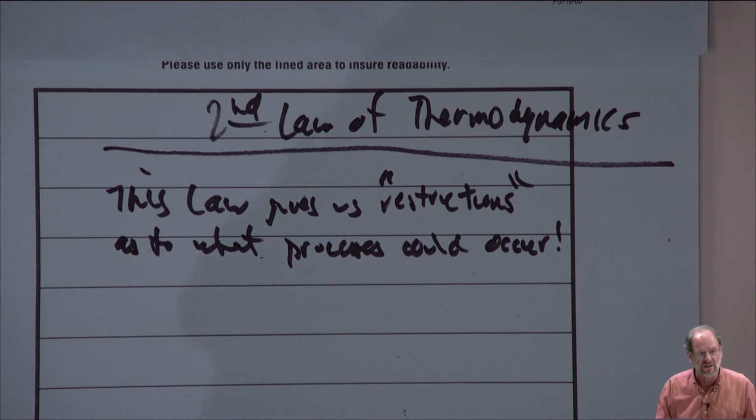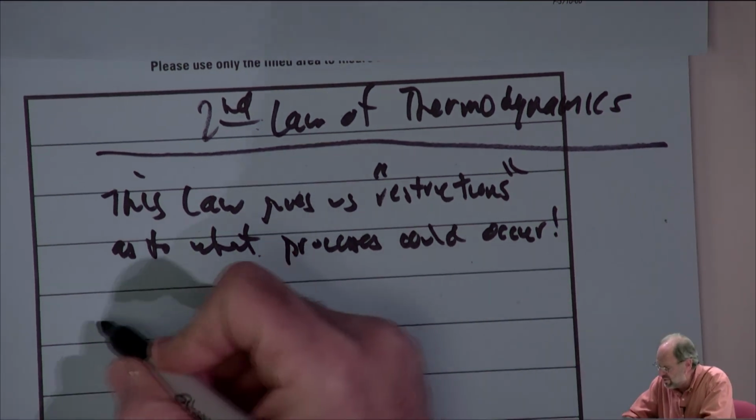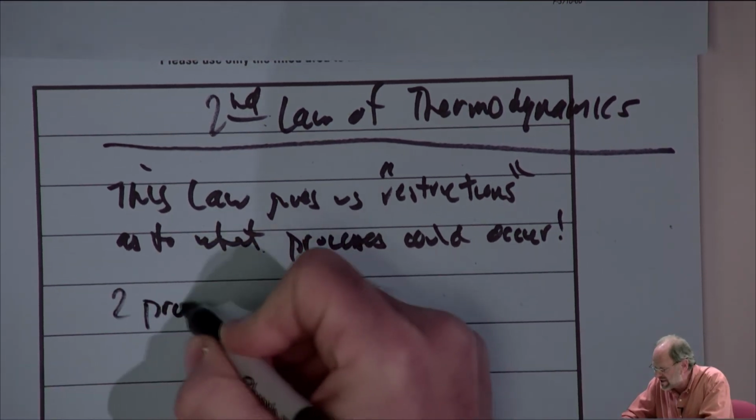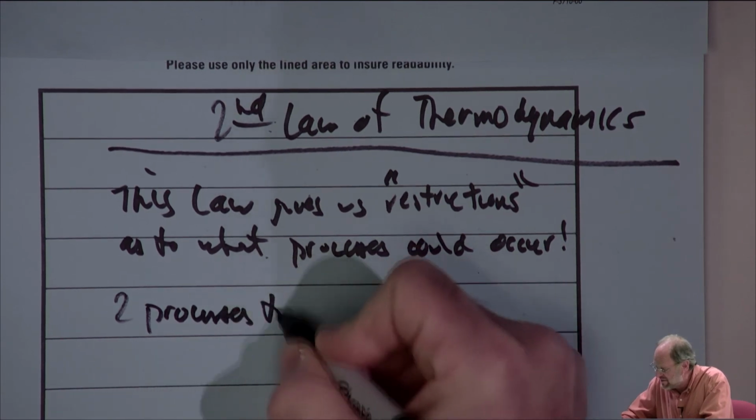So that's what the second law is all about. It's nothing more complicated than that. Well, it is, because you have to use it, and the mathematics is a little complicated. But in essence, that's the second law. Now, what I'm going to do here is give you two examples of systems which pretty clearly illustrate the need for the second law. So, two processes to illustrate.